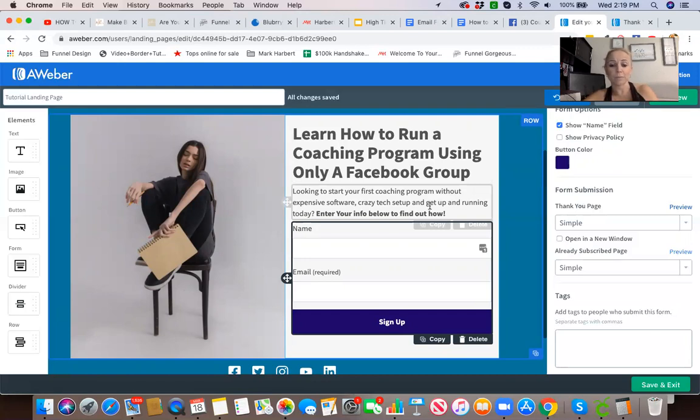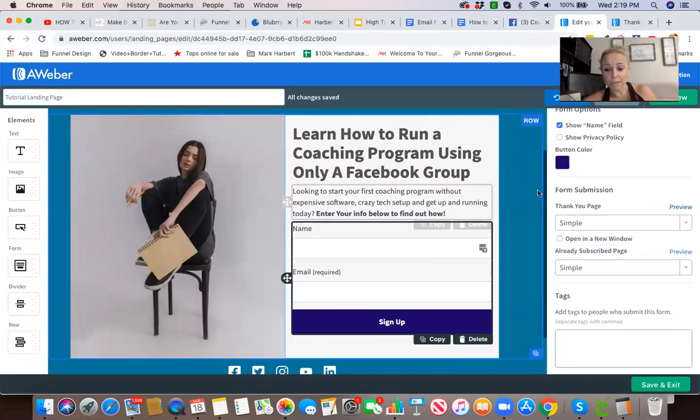Once they have that Facebook group set up, it's going to take them to a sales page where you have a video that says, hey, now that you downloaded this, let's figure out how much you're going to charge for this group, where you're going to sell this group, and how you're going to set up a sales page for this group. So they're going from something free to buying a low ticket item, and you start getting some money in, instead of just sending them something for free and then expecting them to come back to you just through email.